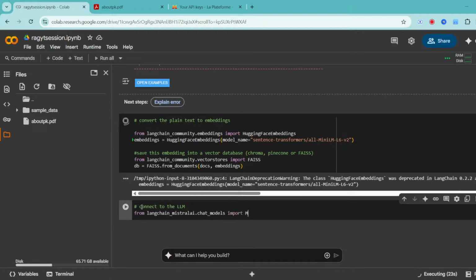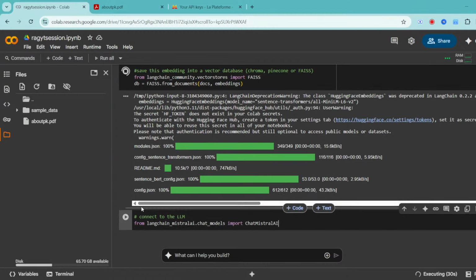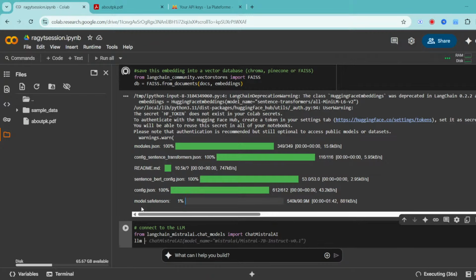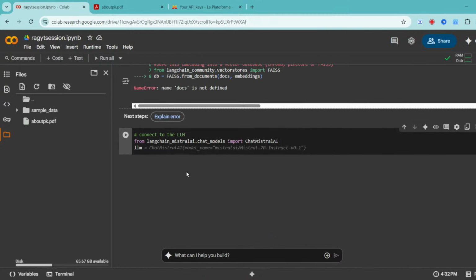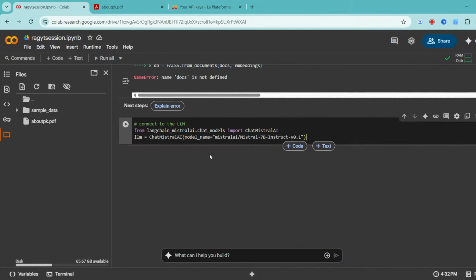So import Mistral will do. Mistral, I think it's chat Mistral AI. Okay, something's happening. Now I'll set the LLM. I've just created a variable called LLM. LLM is equal to chat Mistral AI, model name is equal to Mistral 7B.